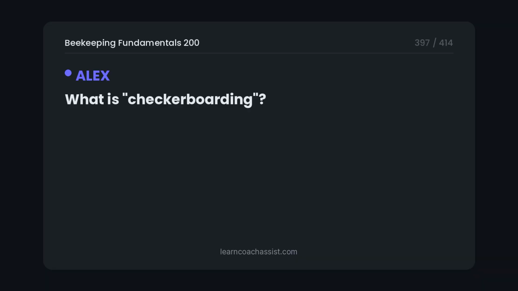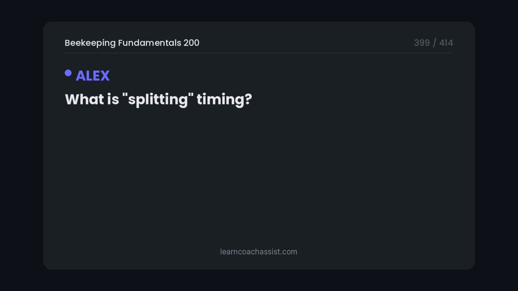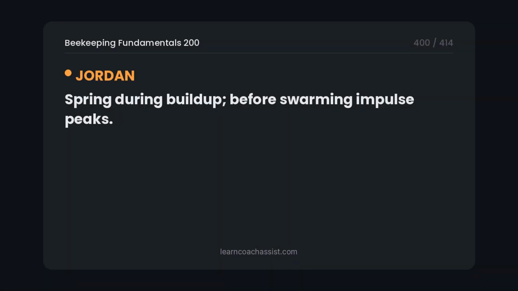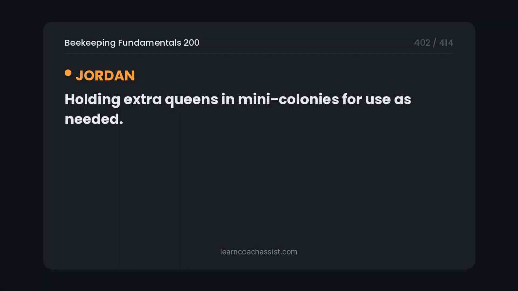What is checkerboarding? Alternating empty and full frames in spring to prevent swarming. What is splitting timing? Spring during buildup, before swarming impulse peaks. What is queen banking? Holding extra queens in mini colonies for use as needed.